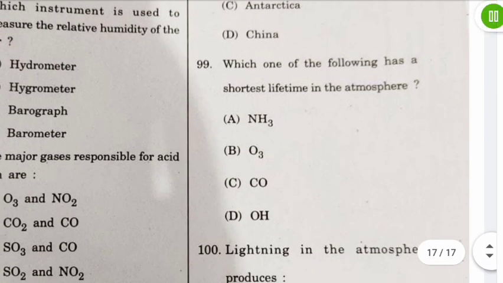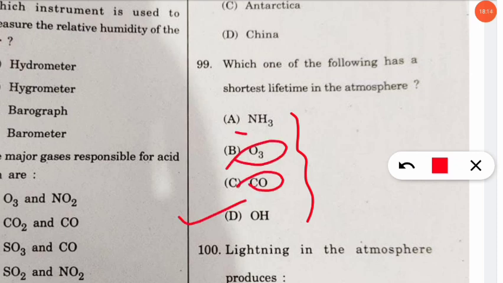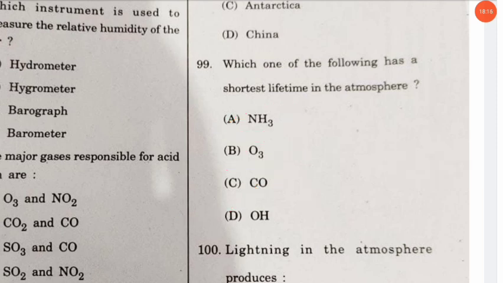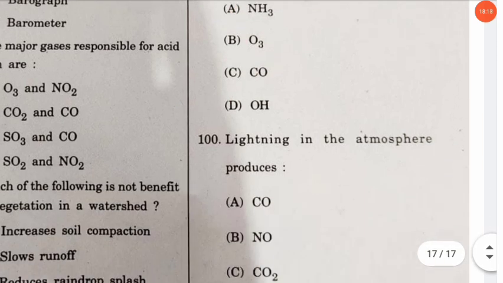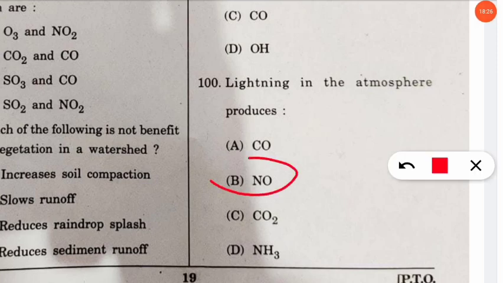Which one of the following has the shortest lifetime in the atmosphere? So among the four, the shortest lifetime will be of OH, that is the OH radical, not carbon monoxide, neither ozone, not NH3 ammonia. So we are one short of our century. So final question, lightning in the atmosphere produces which of the following? And here it produces NO. So here option B will be correct, which is produced by lightning, and we have completed our century.